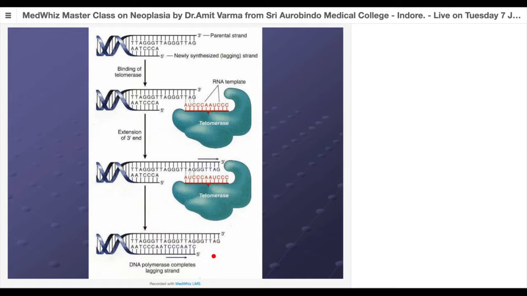Just to give an example, the tumor cells, they are used in virology labs throughout the world. For example, HeLa cells, if you have heard this word, and similar kinds of cells which originated from renal tumors or from animal tumors, they have been cultured n number of times, and these are the cells which have this capacity of telomerase, so they are immortal, and they are used in virology labs to culture viruses, because for viral culture we need animal cells or human cells. So that is an example. Even de novo, these cells don't die.